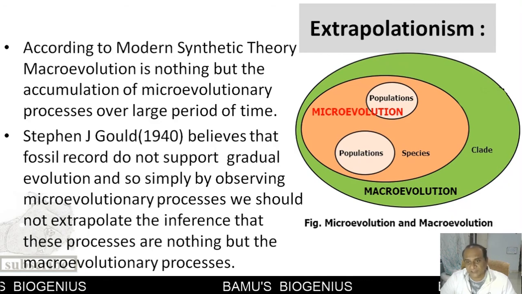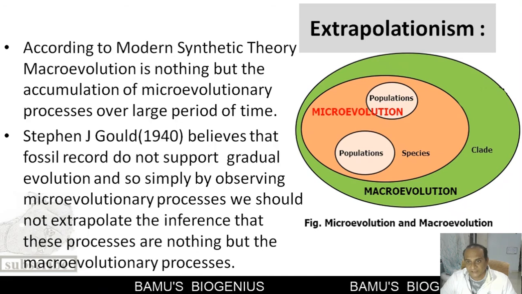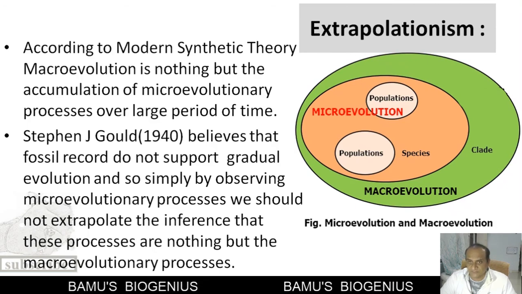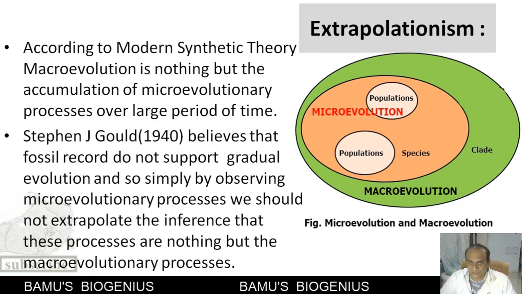He is of the opinion that macroevolution is large scale change that occurs above the species level, and that is due to mutation. So this is the objection raised by Stephen Jay Gould against the modern synthetic theory, known as extrapolationism.